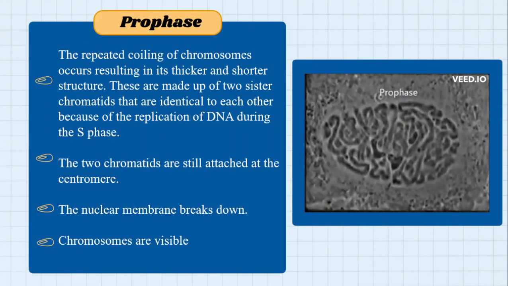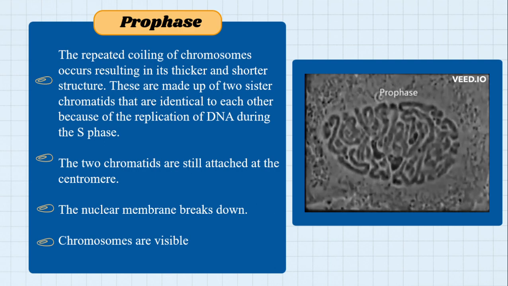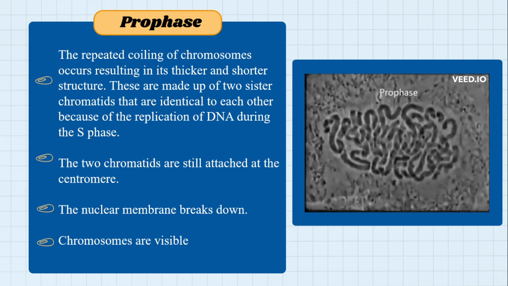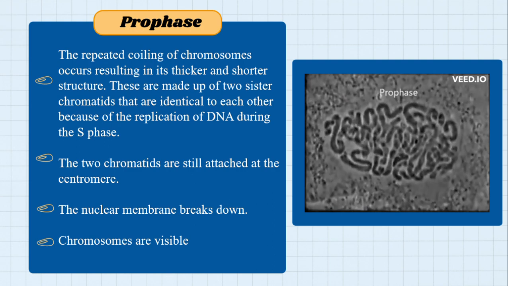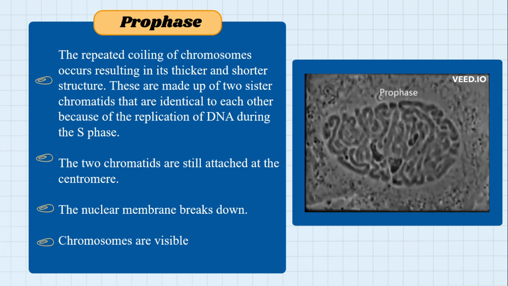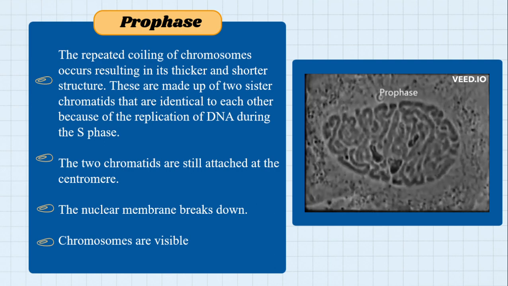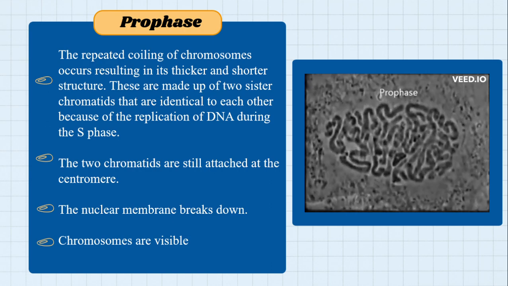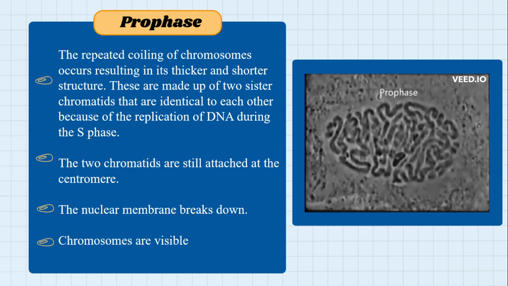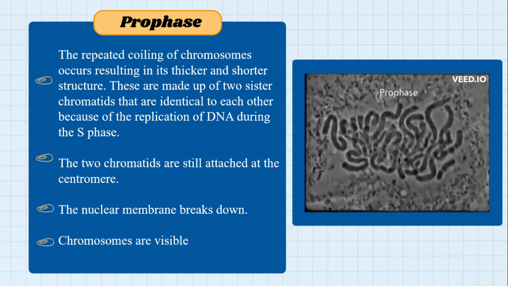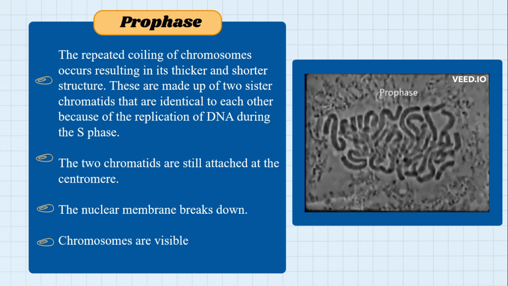Now the first phase in our mitosis is prophase. In prophase, the chromatins are condensed or thickened. When that happens, the nuclear membrane disappears.